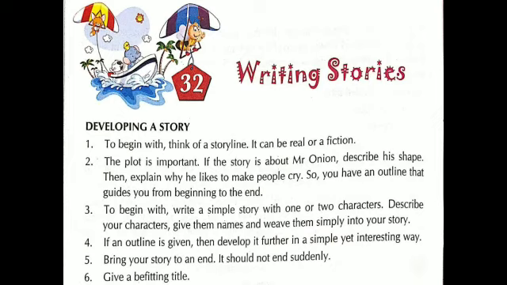So the next thing which we can explain in our story is why he likes to make people cry. So you have an outline that guides you from beginning to the end. With the help of this outline or the hint, you can create the story, begin the story and then continue towards the end.